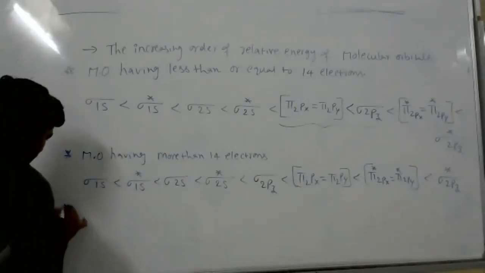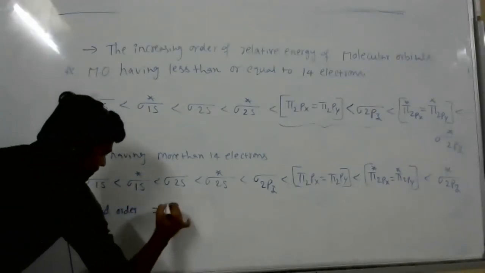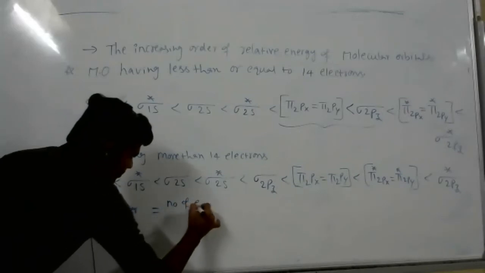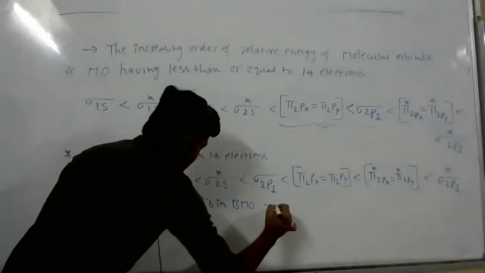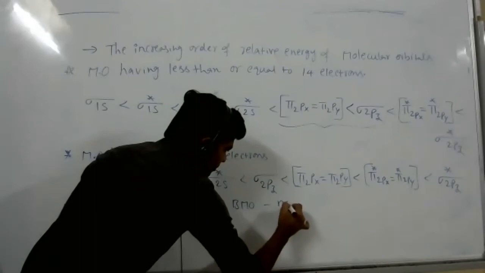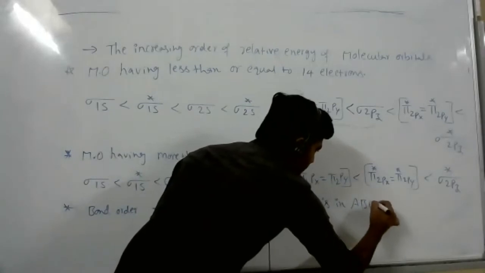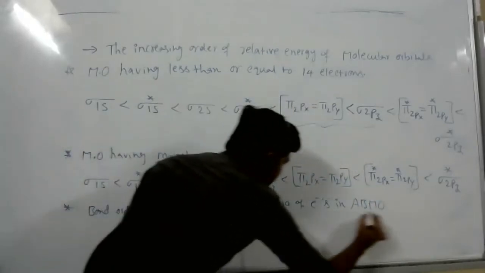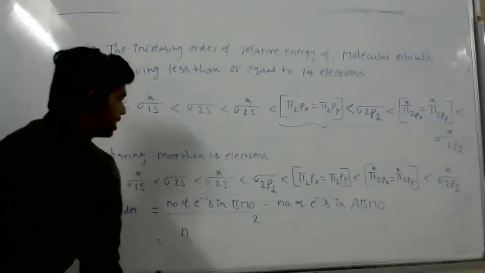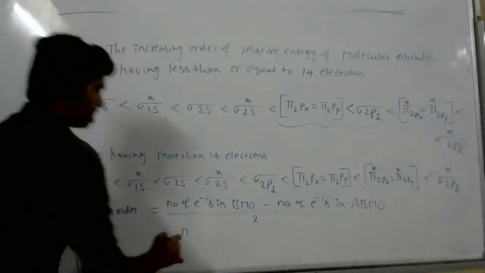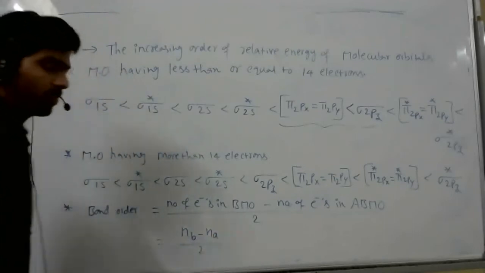Next up, bond order is equal to number of electrons in bonding molecular orbitals minus number of electrons in antibonding molecular orbitals, divided by 2. So the shortcut we are writing is Nb minus Na by 2, number of bonding minus number of antibonding.